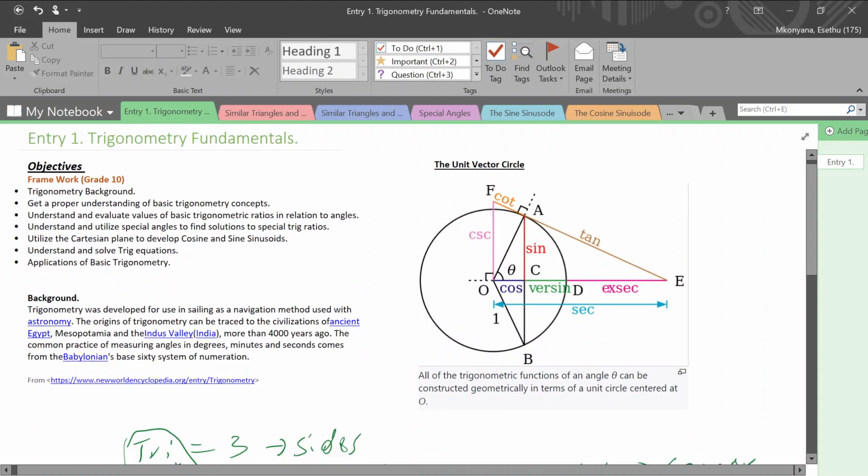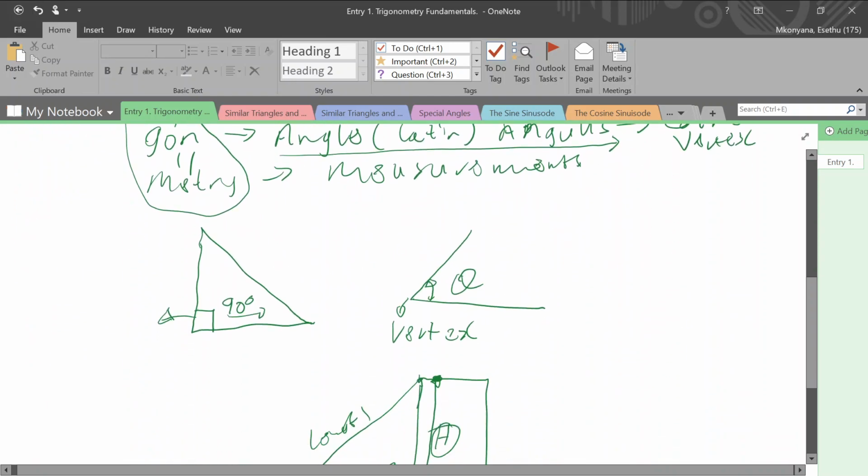Economic sciences also use a lot of mathematics, and you'll find trigonometry within economic sciences. You'll find a lot of the concepts that we'll be developing here in many places. So that's it for the introductory video. The next video is going to dive deep into similar triangles and then get a proper mathematical structure of what trigonometry is all about.